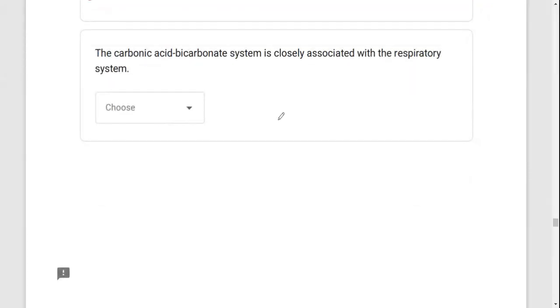The carbonic acid bicarbonate system is closely associated with the respiratory system. This option is true because the carbonic acid bicarbonate system actually produces carbon dioxide.